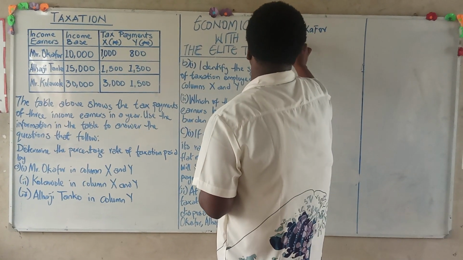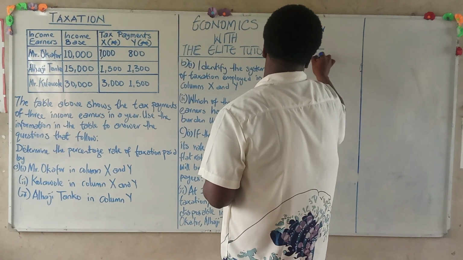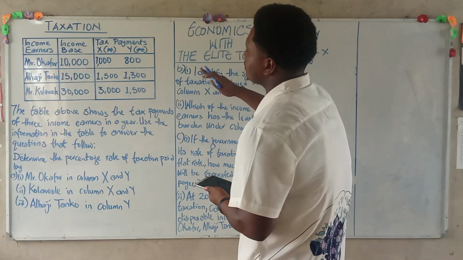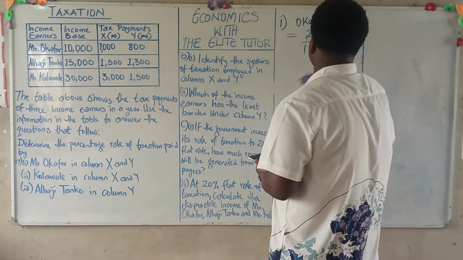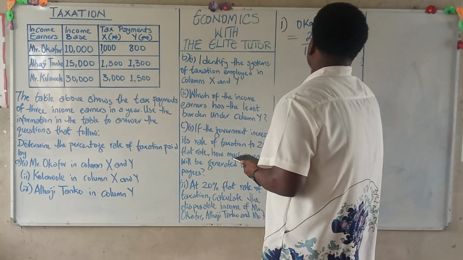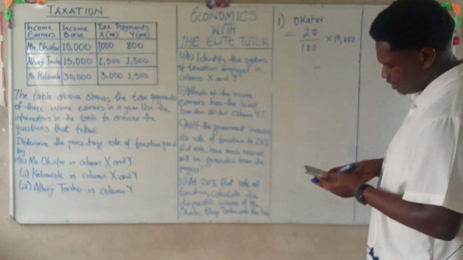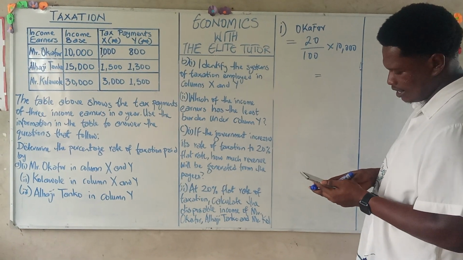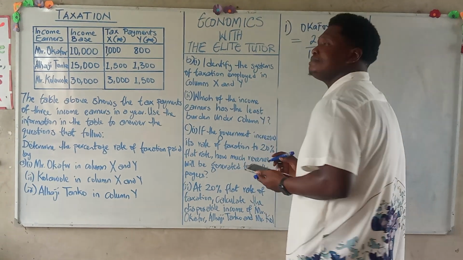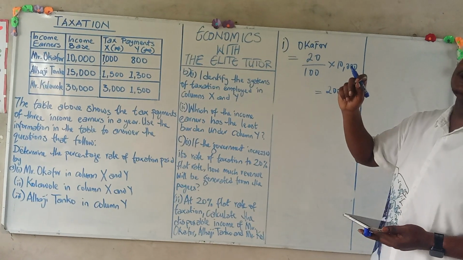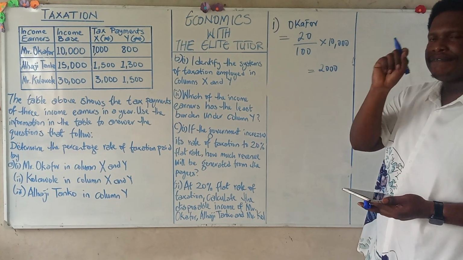So in order for us to calculate how much will be generated by the government, this gives us 20 over 100 multiplied by Mr. Okafor's income base, which is 10,000 naira. So we calculate 20% of 10,000 naira, 20 over 100 times 10,000 naira, that gives us 2,000 naira. So this means that from Mr. Okafor, the government will generate 2,000 naira as a result of their 20% flat rate.